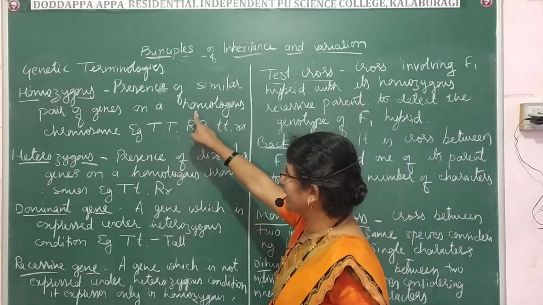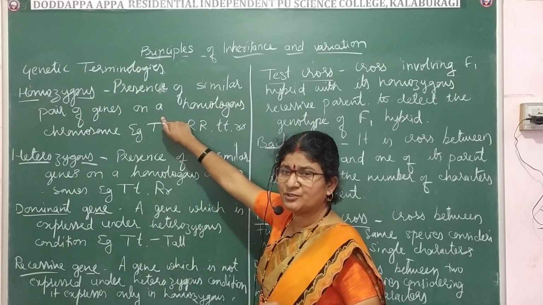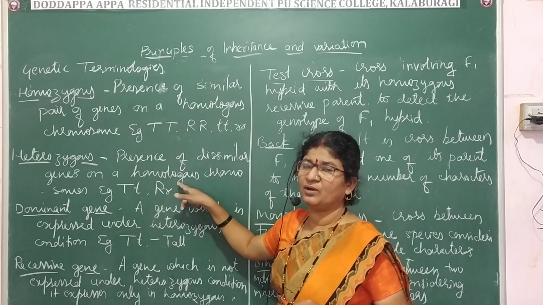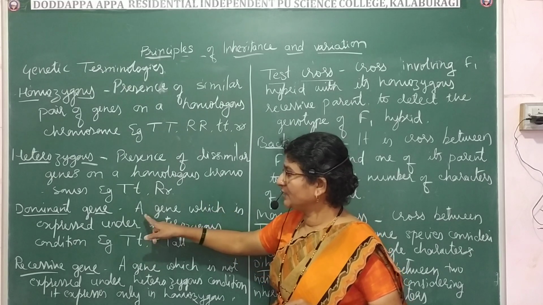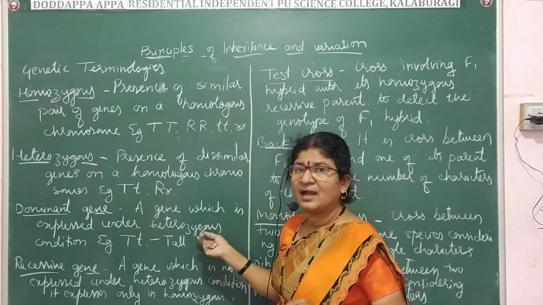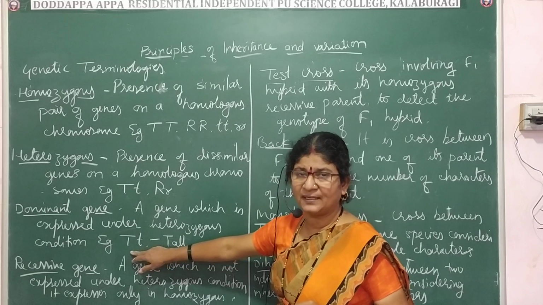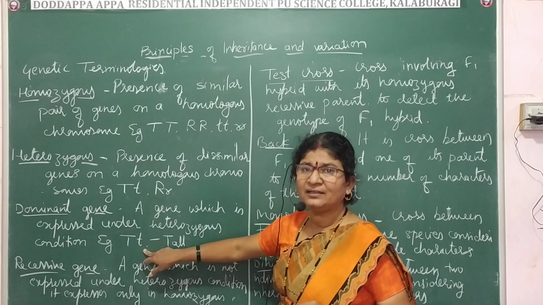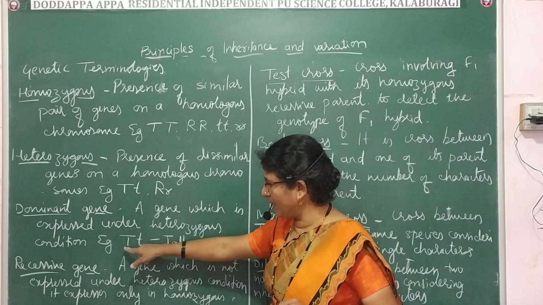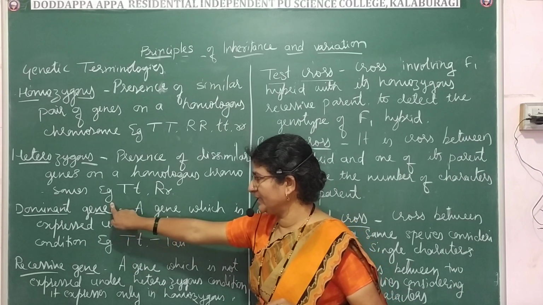So homozygous, what do you mean by homozygous? Presence of similar genes on a homologous chromosome. And heterozygous condition is the presence of dissimilar genes on a homologous chromosome. The dominant gene is the gene which is expressed under heterozygous condition, and that is always indicated by a capital letter. The example we gave here is capital T and small t. Here the tall character is controlled by capital T, so this capital T is the dominant gene.